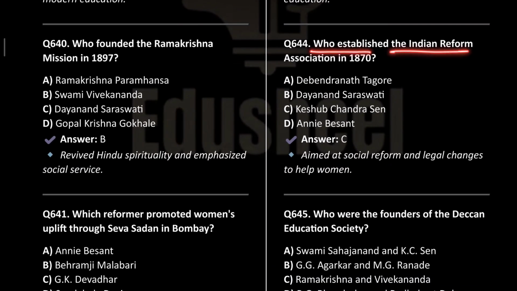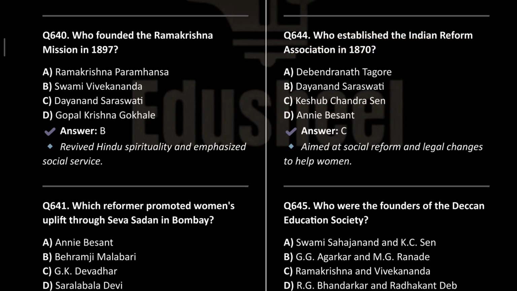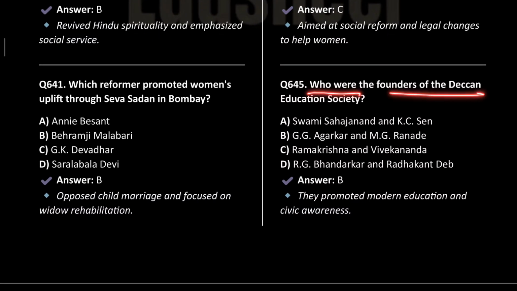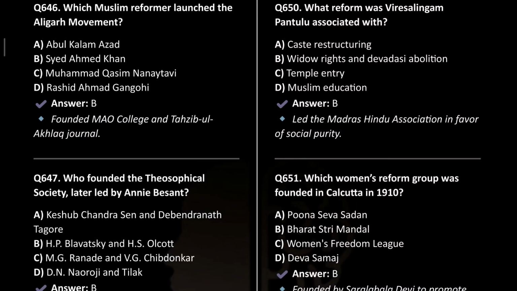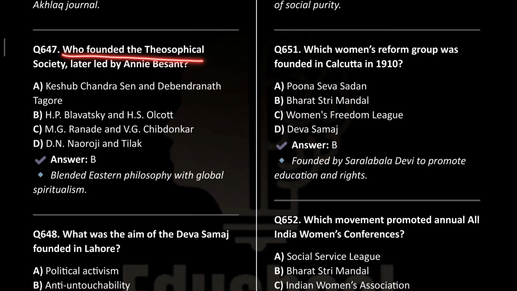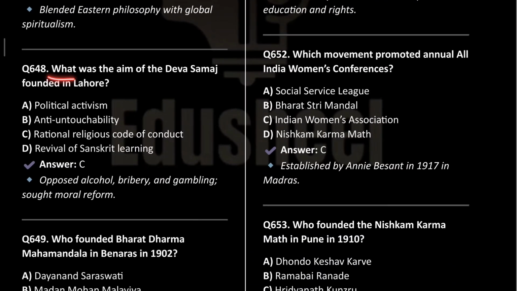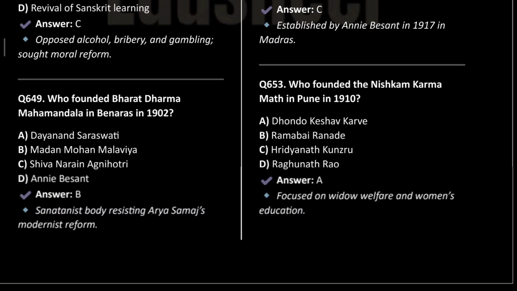Who established the Indian Reform Association in 1870? It was Keshav Chandra Sen. Next, who were the founders of the Deccan Education Society? Gopal Ganesh Agarkar and M.G. Ranade. Next, which Muslim reformer launched the Aligarh movement? Sayyid Ahmad Khan. Who founded the Theosophical Society, later led by Annie Besant? H.P. Blavatsky and H.S. Olcott. What was the aim of Dev Samaj, founded in Lahore? To rationalize the religious code of conduct.